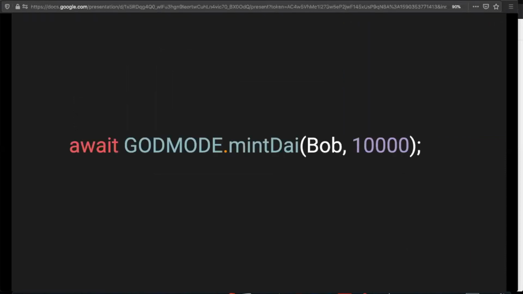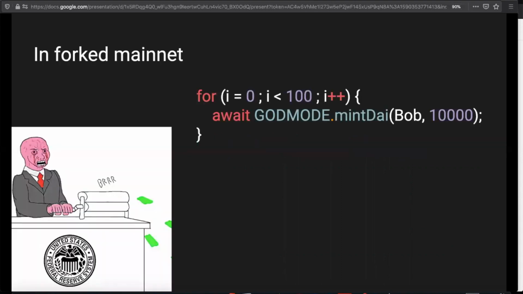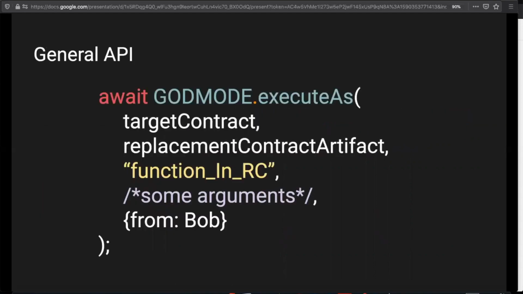To mint DAI in one's Truffle test, now the developer only needs to do this. So it's pretty simple. And all you need to do to become the Fed is to add a for loop. I also provide a generic function so that the developer can do anything he wants. All he needs to do is to code another Solidity contract. No need to learn new stuff whatsoever.